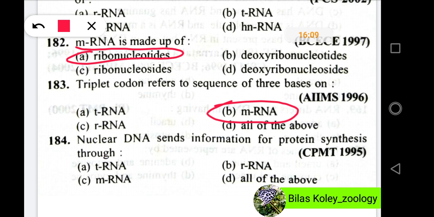And the last question, 184. Nuclear DNA sends information for protein synthesis. True, and the options are tRNA, mRNA, rRNA, all of the above. In this question, the right option will be option C, mRNA.